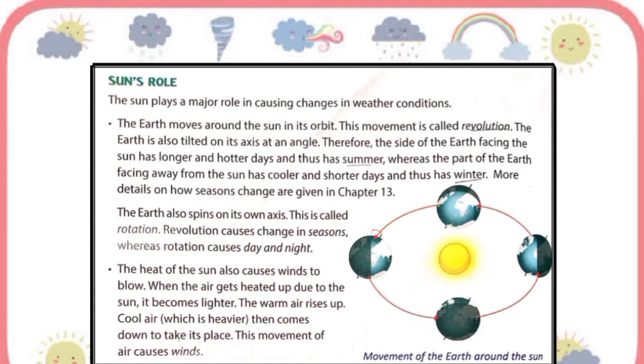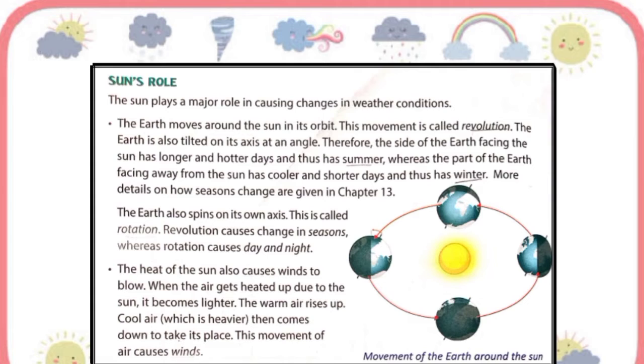Now let's understand about the sun and its role. As you know, the sun is the closest star to earth, and it's the source of all the heat and light on the earth. Even life would not exist without the sun. It is also the center of the solar system and by far its largest object.